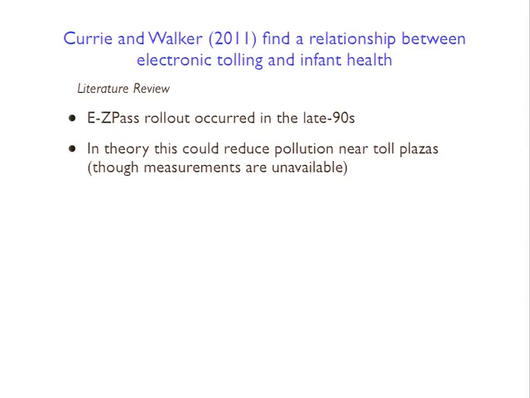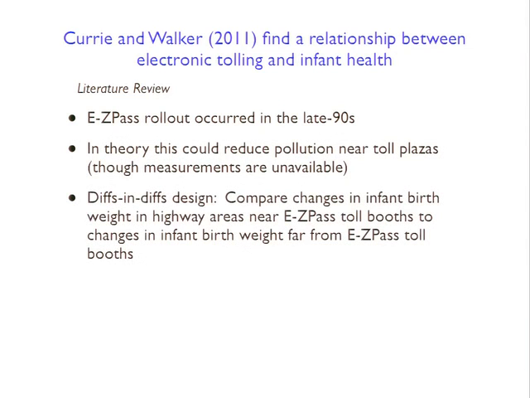The one problem that they face in the study is they don't actually have a measure of pollution near the toll plazas, right? So ideally, what they would like to show you is that they roll out EasyPass, pollution falls right near those toll plazas, and then infant mortality or infant health improves near the toll plazas relative to other areas of the highway where there aren't toll plazas, so there shouldn't have been any effect from the EasyPass rollout. They can show basically the beginning and the end. They can show that there's EasyPass, and then they can show that there is a change in infant health, but they can't actually show you the link in the middle because they don't have pollution data. So you kind of just have to take it on faith that pollution is in fact changing, which you may or may not believe, but it is what it is.